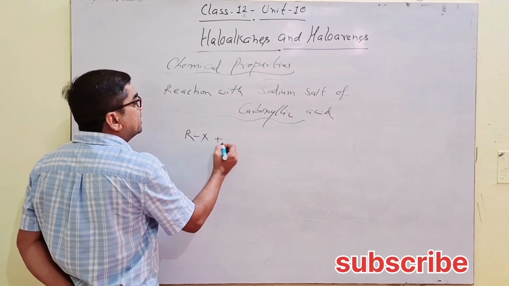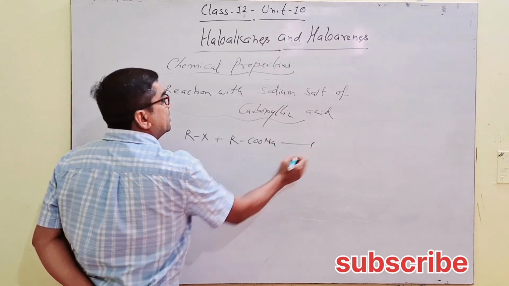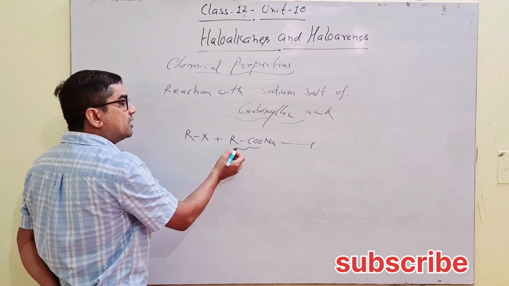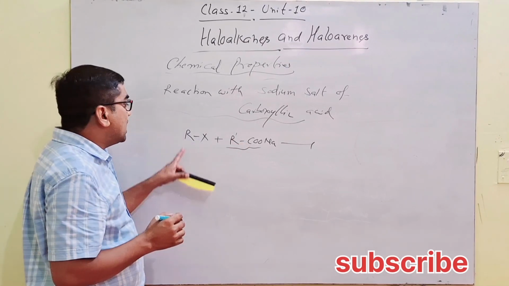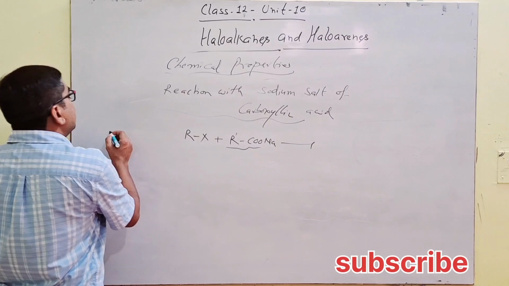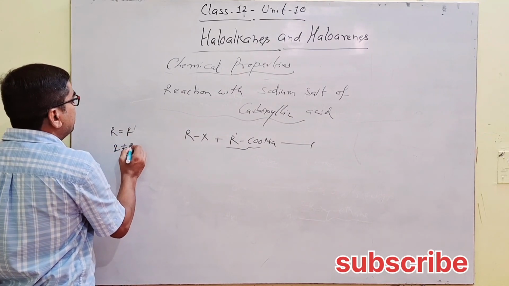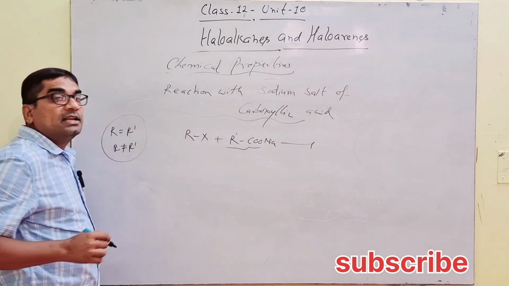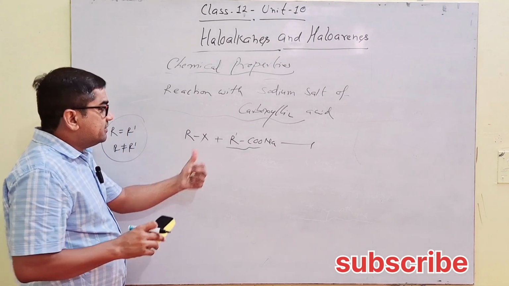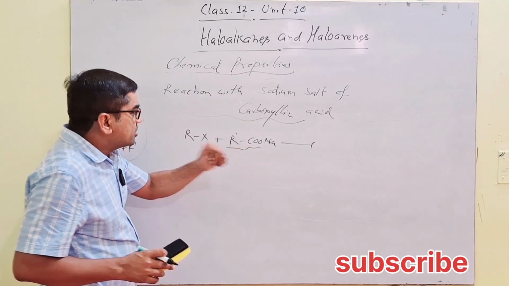Like RX alkyl halide reacts with RCOONa. This is the salt of carboxylic acid. We can take both the R identical or unidentical, same भी हो सकते हैं, different भी हो सकते हैं. Both the alkyl attached with halide, and alkyl attached with carboxylic.